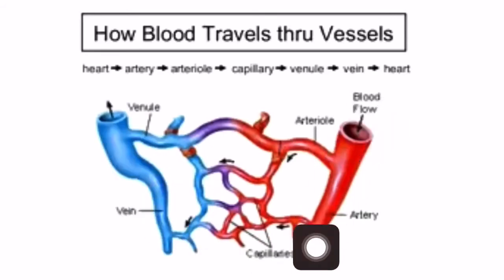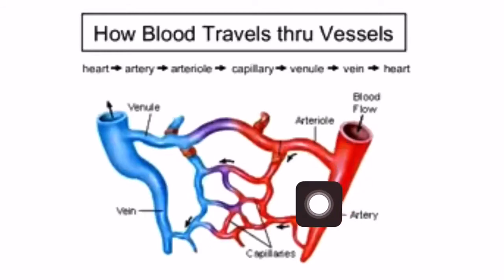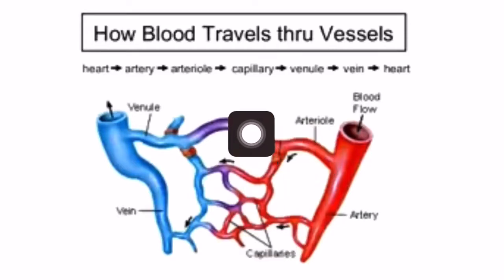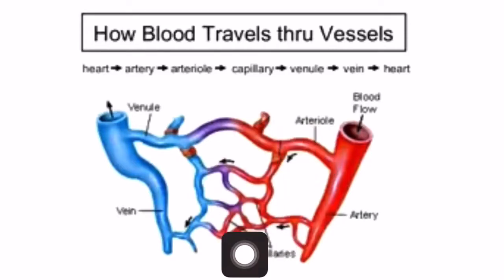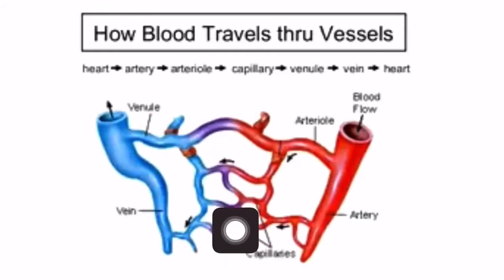You can see here, when this artery divides into a smaller tube, which is called an arteriole, this arteriole again divides into smaller capillaries, and at these junctions it reaches all the cells in the body, and again it is collected by the capillaries of the vein.